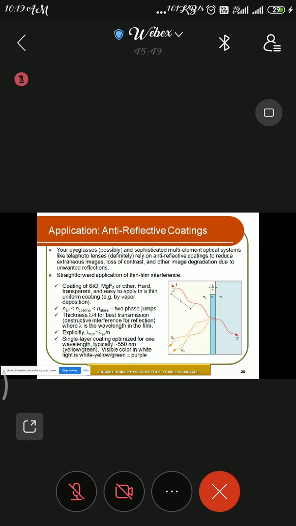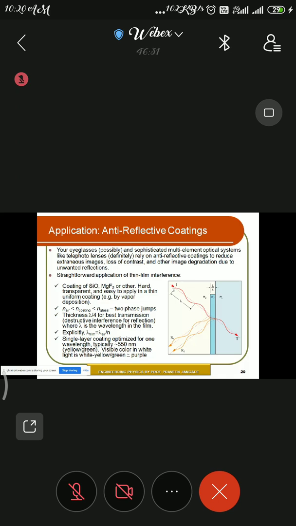So these materials are being coated by the method which we call vapor deposition. So with the help of the vapor deposition method, these materials are coated on the glass surface. Now, while choosing this material, its refractive index should be between the air and the glass. So for example, if we take MgF2, magnesium fluoride, it has a refractive index of 1.38, and the air has a refractive index of 1, and the glass has a refractive index of 1.5. So therefore your MgF2 can work as an anti-reflection coating.